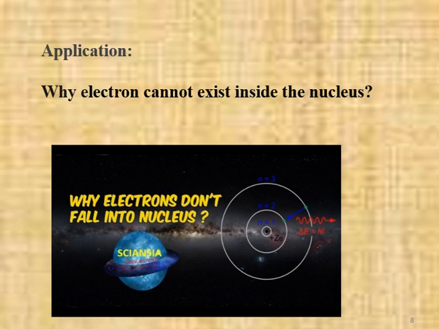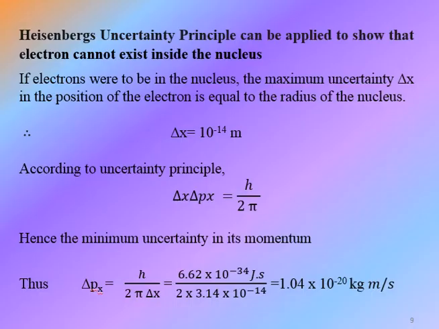Now the next part, that is the application of the Heisenberg uncertainty principle. Why can an electron not exist inside the nucleus? Heisenberg's uncertainty principle can be applied to show that an electron cannot exist inside the nucleus.